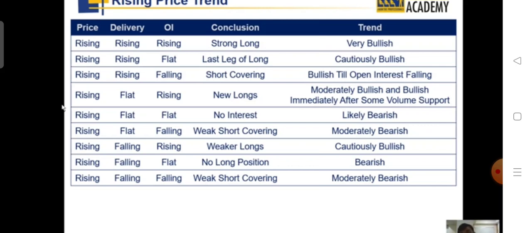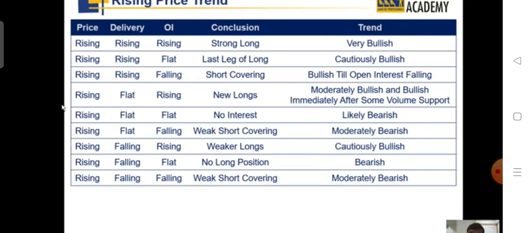Why I said this? Because delivery has increased. If delivery also needs to increase and it fell down, that means it was a clear case of bearishness. Someone is trying to increase the price by not aggressively participating in the follow-on rally of that price. Price increasing, delivery increasing. I'm talking about the third case, okay?